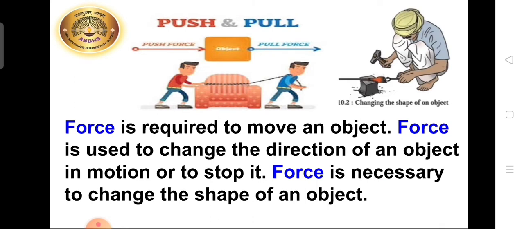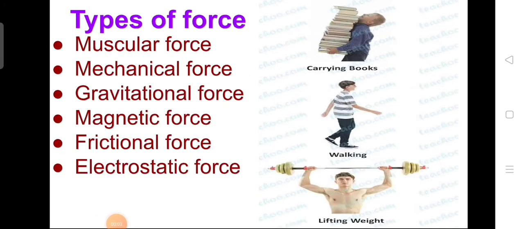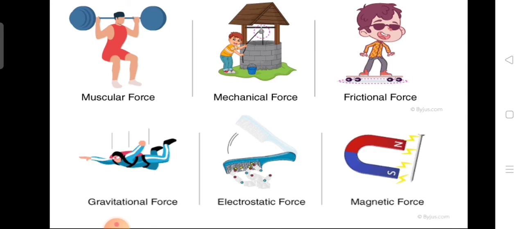In picture 10.2, you can see a blacksmith hammers a red hot piece of iron to change its shape. That is, the blacksmith is applying force on the piece of iron to change its shape. Now, types of force: muscular force, mechanical force, frictional force, gravitational force, electrostatic force, and magnetic force are the types of force.